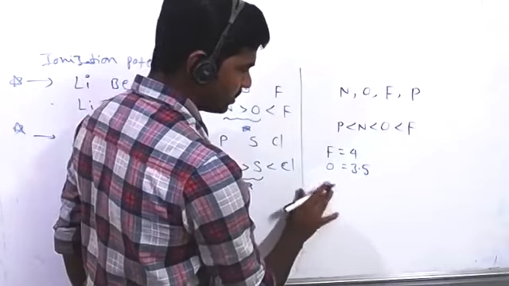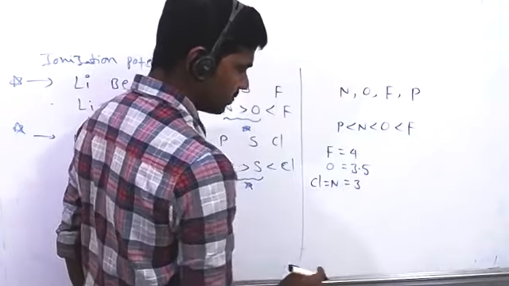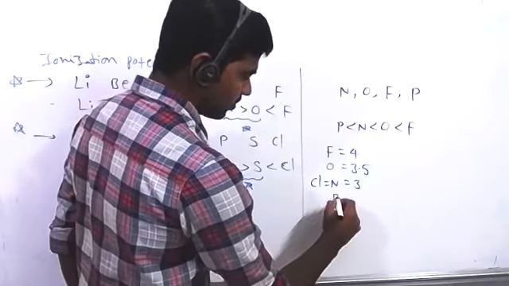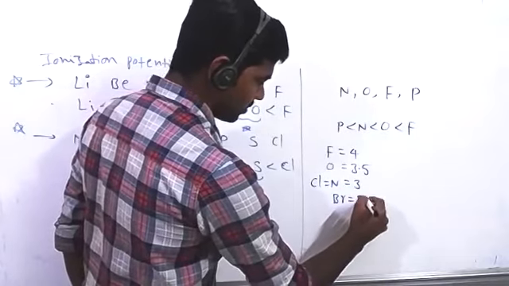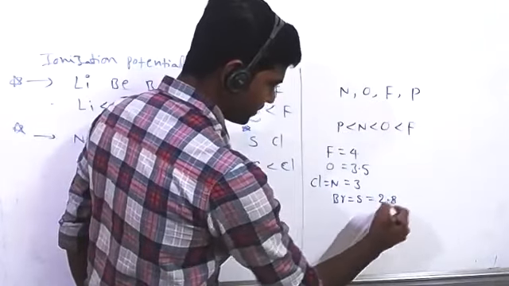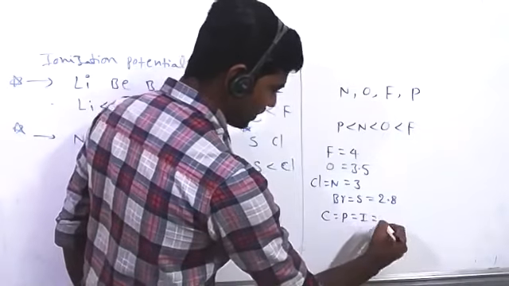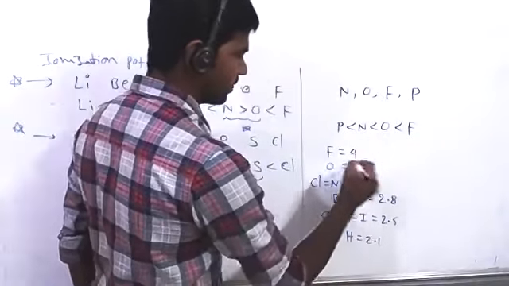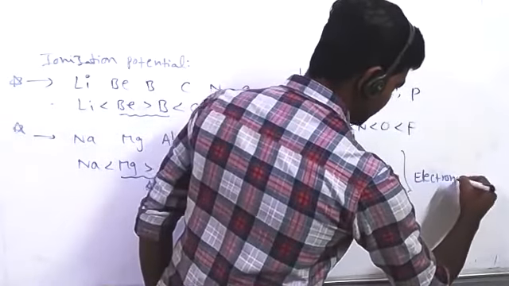Chlorine and nitrogen have 3. Bromine and sulfur 2.8. Carbon, phosphorus, iodine, these have 2.5, and hydrogen is 2.1. These are the electronegativities.